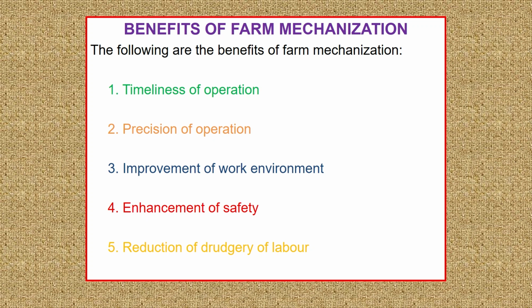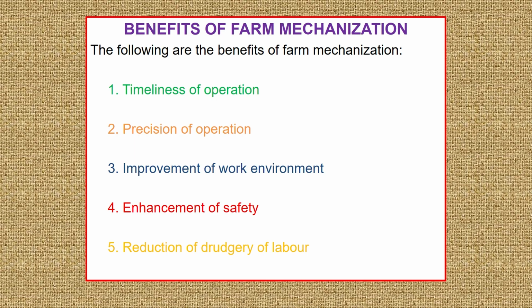The next benefit is improvement of the work environment. How is it going to improve the work environment? Earlier, my fathers and grandfathers, while preparing the land, depended upon a pair of bullocks or buffaloes, or sometimes horses. On the European continent, they completely depended upon horses for plowing their land and preparing the seedbed for sowing. In such cases the environment was not good. They used to work in the rain, under very bright sunny days, and in cold winter days as well.